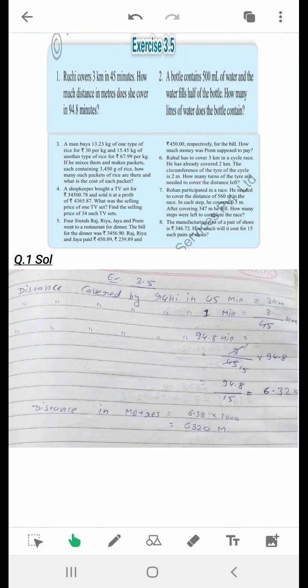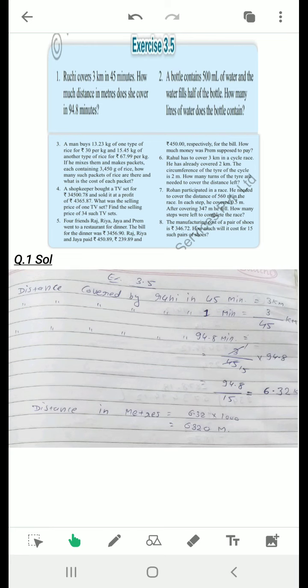Now just look at exercise 3.5. What does exercise 3.5 say? The first question: Ruhi covers 3 kilometers in 45 minutes. How much distance in meters does she cover in 94.8 minutes? In your last class you did a topic related to the unitary method.